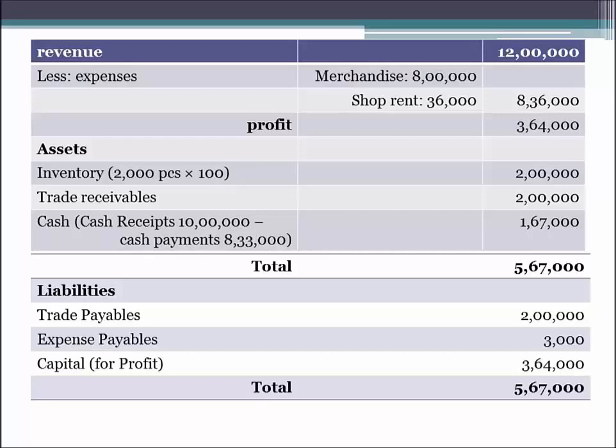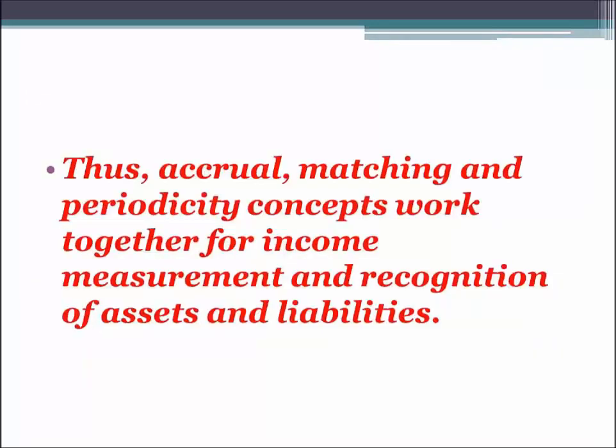So this is how the income statement and the financial statement are prepared with the help of the matching concept, accrual concept and the periodicity concept. So these three concepts are very, very important in the subject of accounting. So at the end of this example, we can say that the accrual concept, the matching concept and the periodicity concept work together for income measurement and recognition of assets and liabilities.